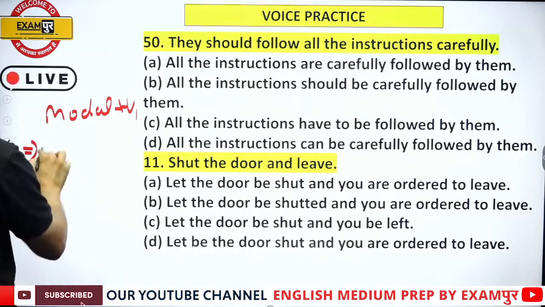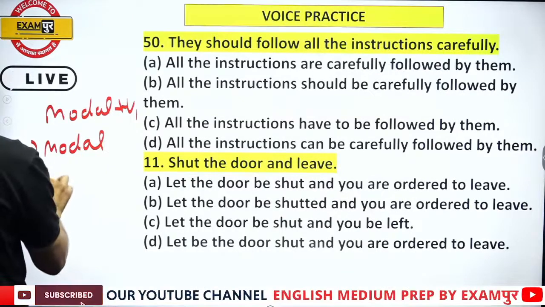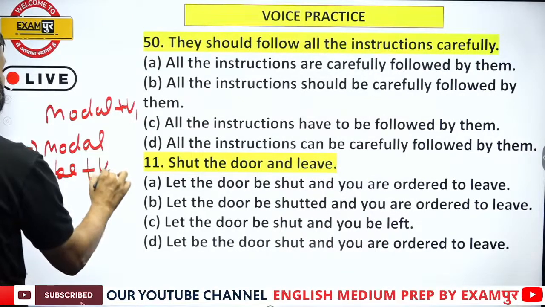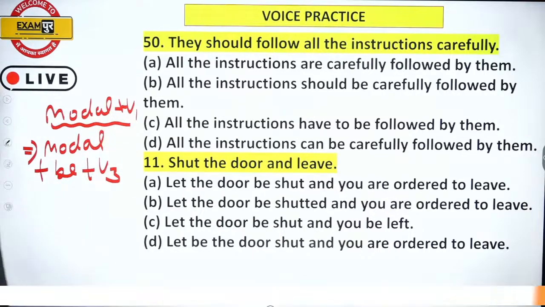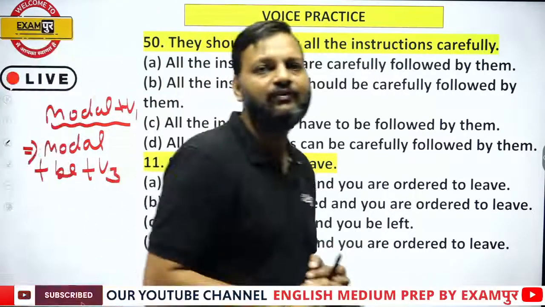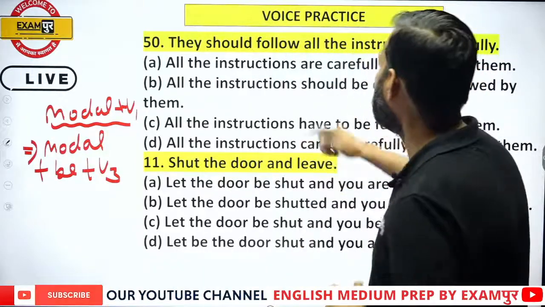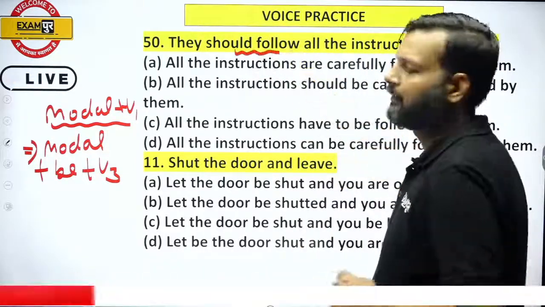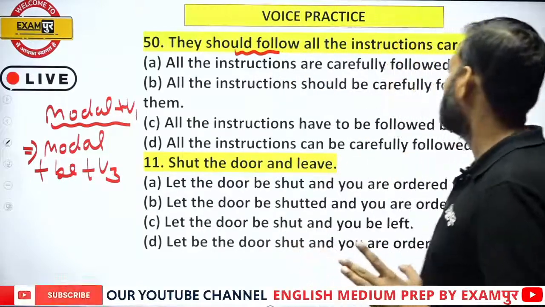When we change it into passive, it becomes modal plus be plus third form. The passive of modal plus V1 is always modal plus be plus third form. So here we have should plus V1. It means we need should be plus third form.